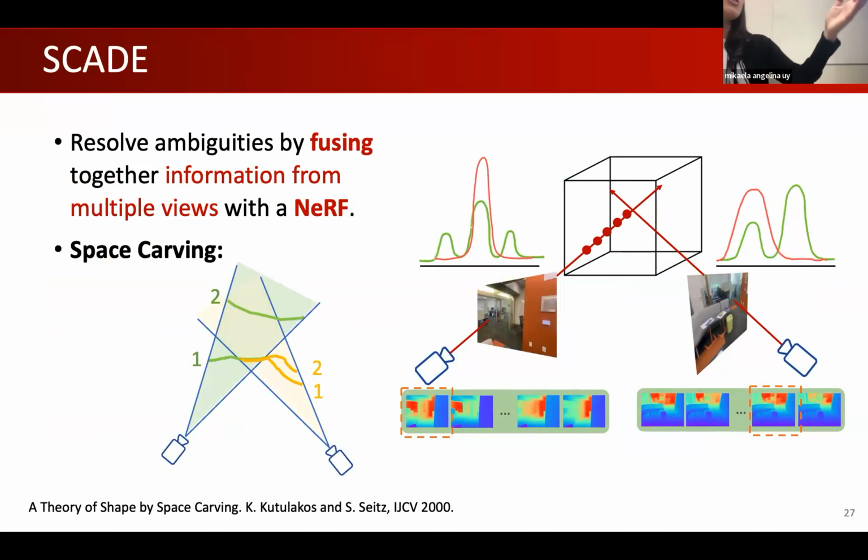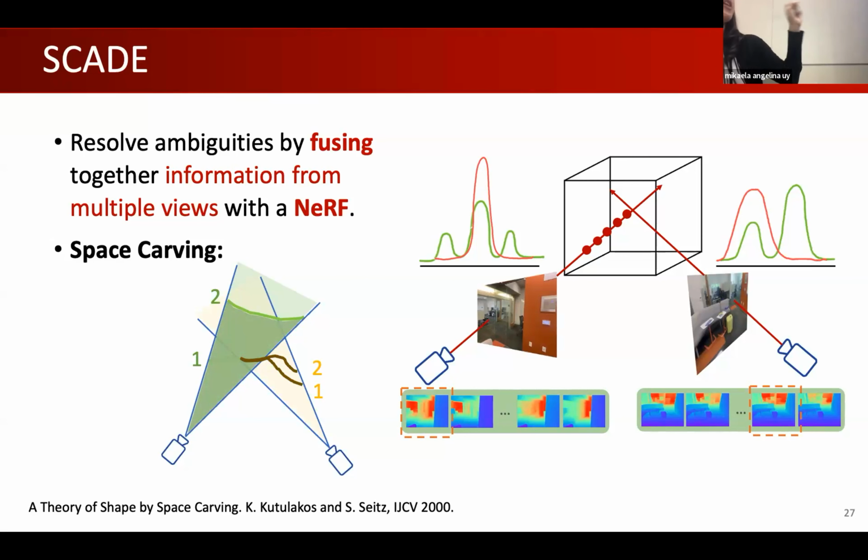How do we pick hypotheses that are consistent across the scene? You could imagine that this depth hypothesis, green 2, is not consistent with either of the two yellow hypotheses. Because if it were, then the space on the green cone should be clear. That is the intuitive analogy to what we do in our losses.